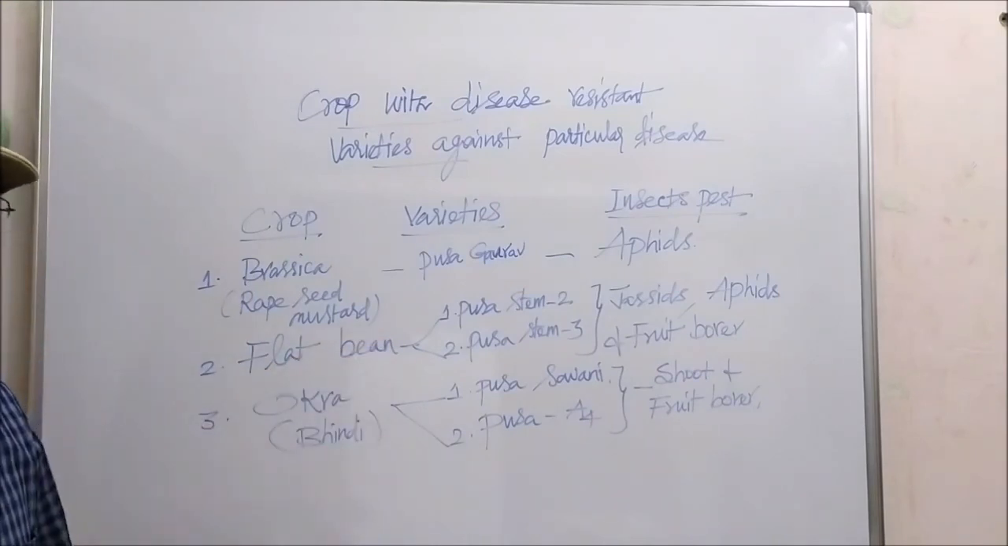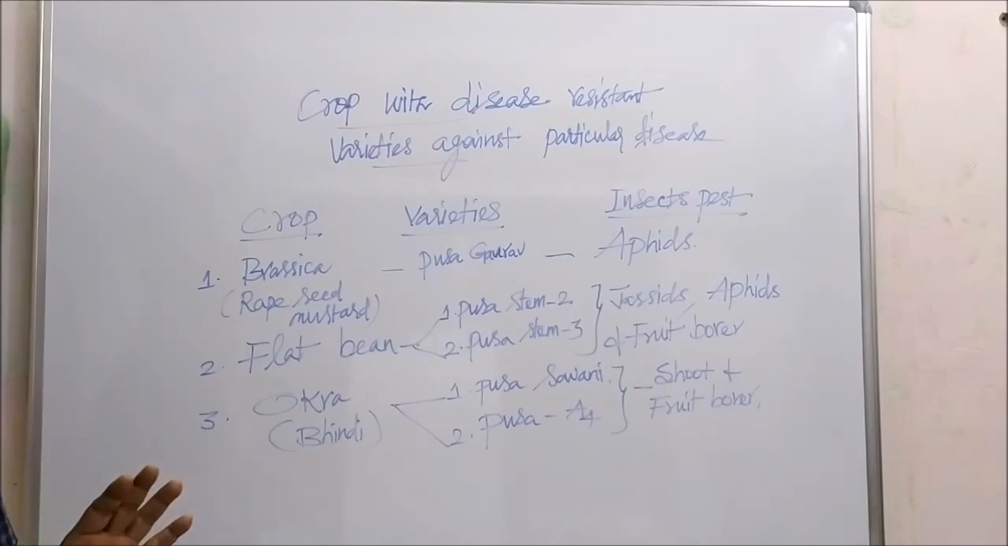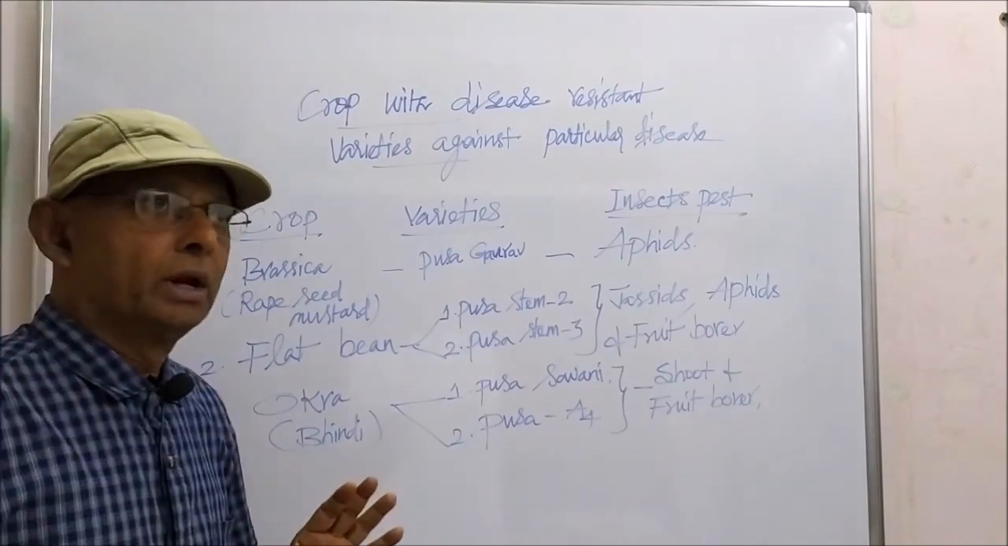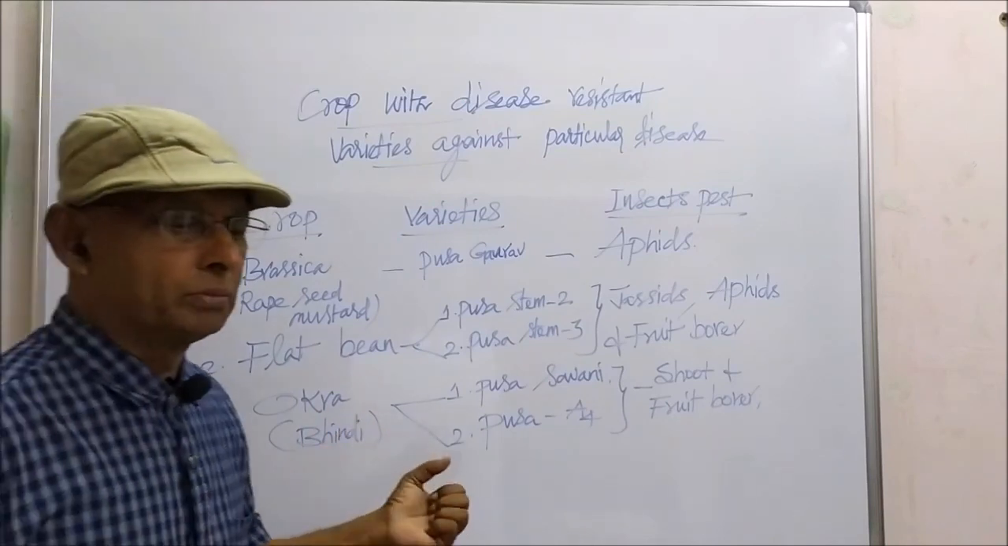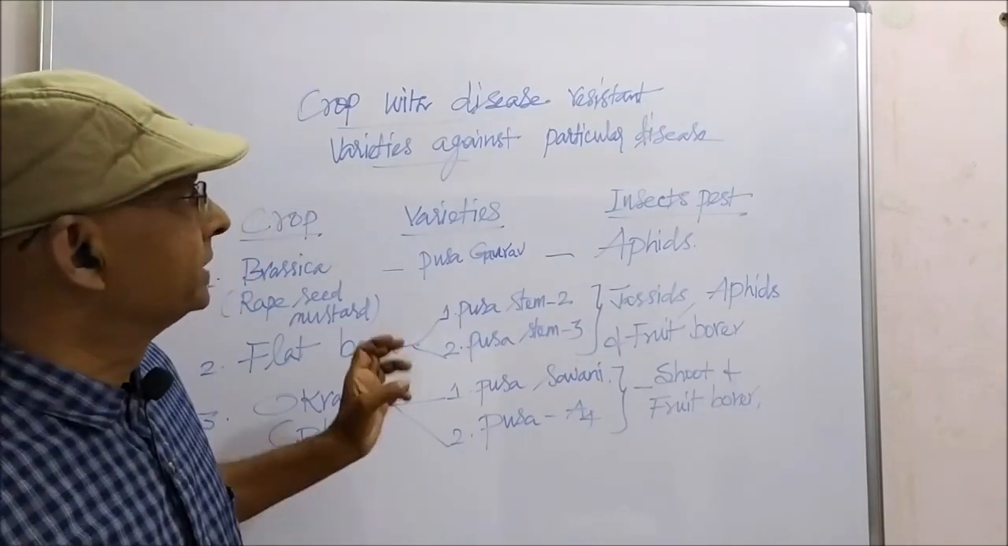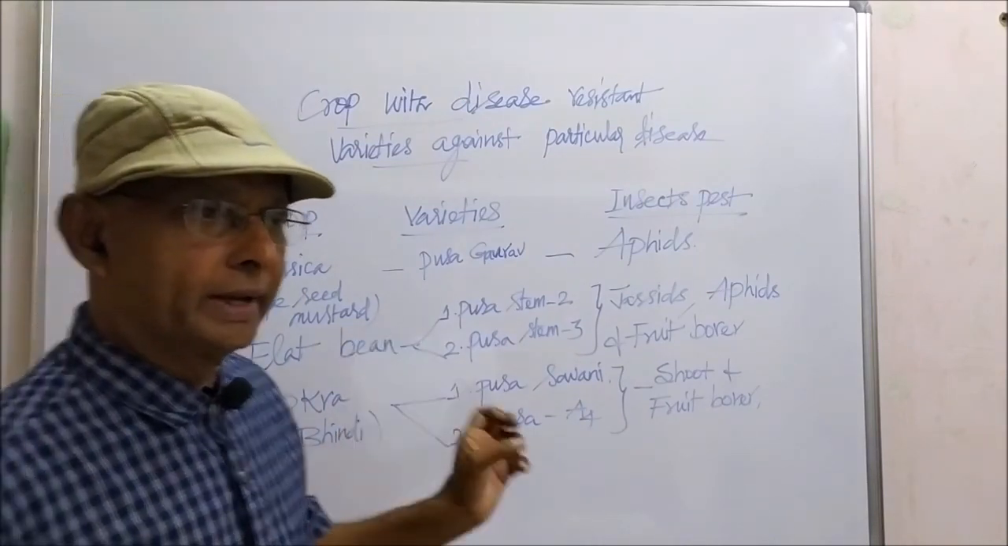So some plants have been developed against pests in order to resist the attack of pests and to increase the yield of the plant. That is about pest resistant varieties.